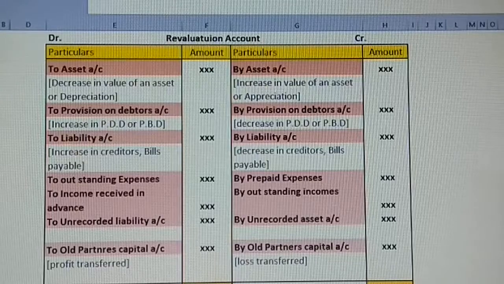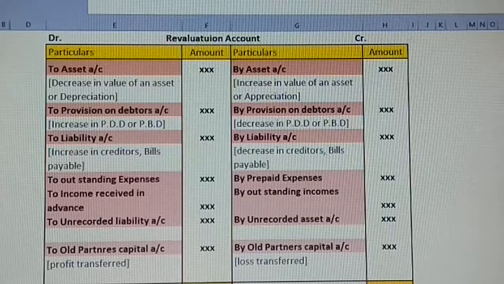Now, all of a sudden, when you wanted to know what is the actual value of the same asset in the market today, suppose the value is going to be 11,000, so there is a 1,000 increase, which means there is a profit for the company, there is increased value, that is a benefit. Suppose the value is going to be 8,000, there is a decrease of 2,000, which means the value of that asset is reduced, and that is going to be a loss for us. So this is a comparison we are going to take.